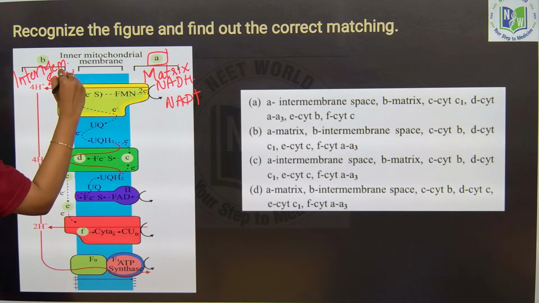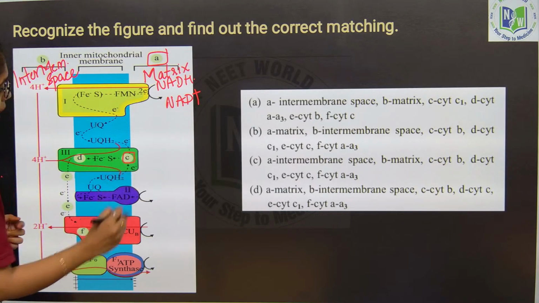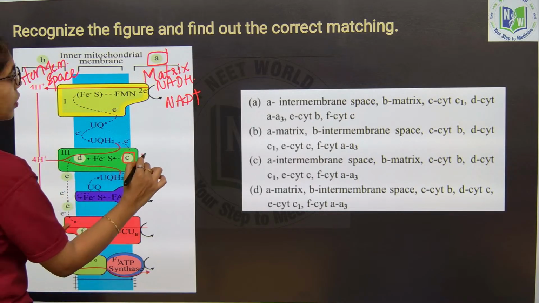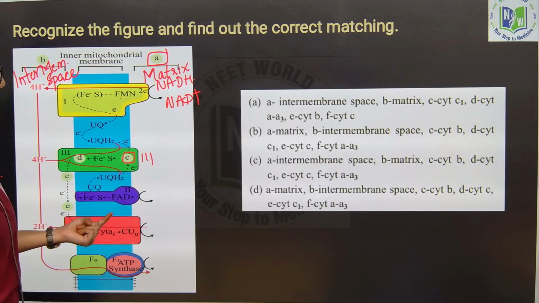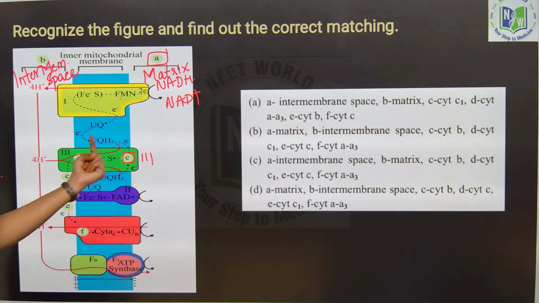Intermembrane space. Clear, right? So, this B will be intermembrane space. Now, look into C. C is what? Our complex 3. Okay, this is complex 1, NADH dehydrogenase, and this is complex 2, that is succinate dehydrogenase. C will be what? Cytochrome bc complex.